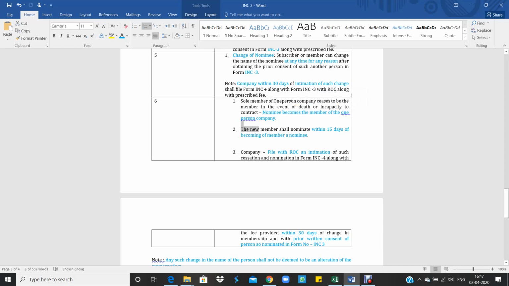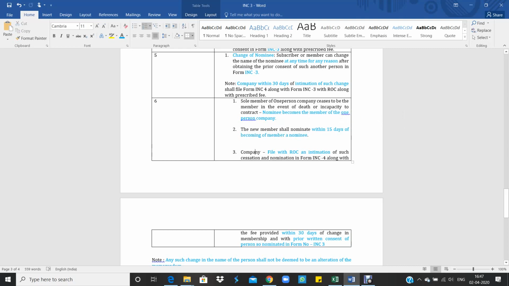The new member shall nominate a nominee within 15 days of becoming a member. So the new member, after the death of the previous member, the nominee will become the new member, and within 15 days of becoming a member, the new member has to appoint a nominee. Understood? So within 15 days of appointment, he has to appoint a nominee.